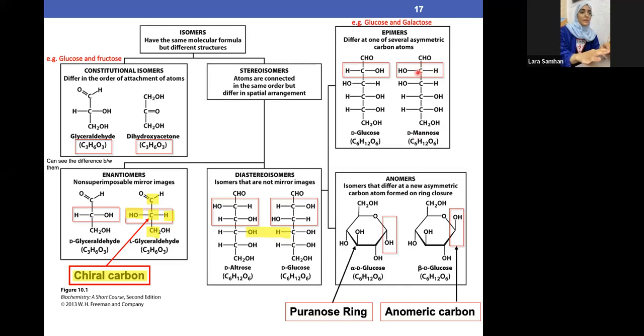Exactly. We look at this carbon, the first carbon after the C double bond OH. So this carbon has the OH on the right, it's D. For example, if we have it on the left, as we can see, this C has the OH on the left, it's L. Okay? Clear? Any more questions? Ask as much as you want. All clear?